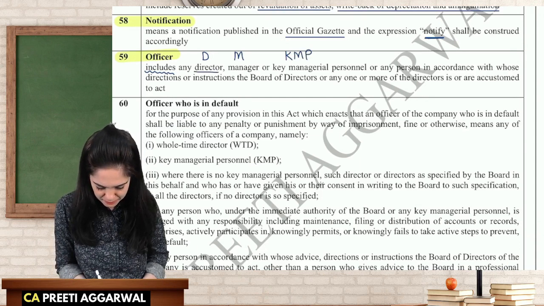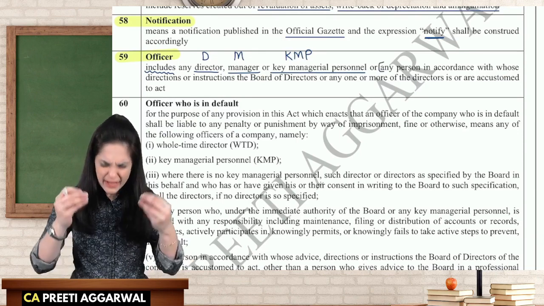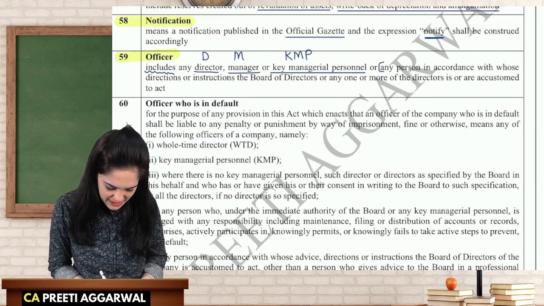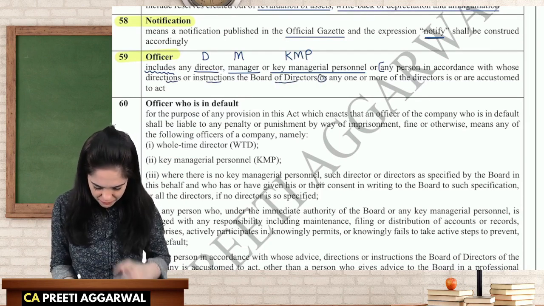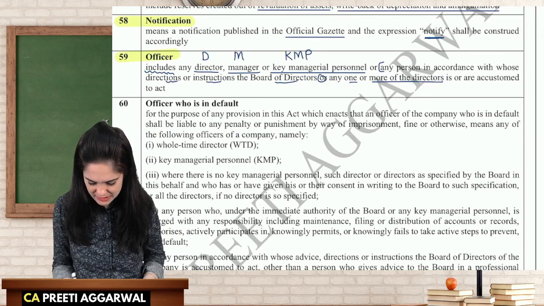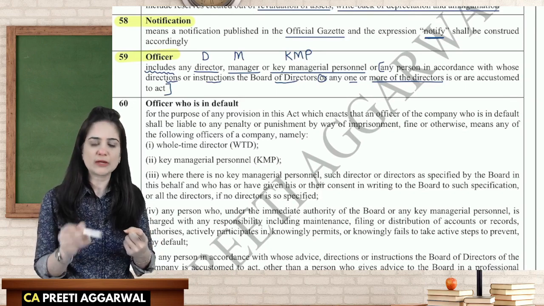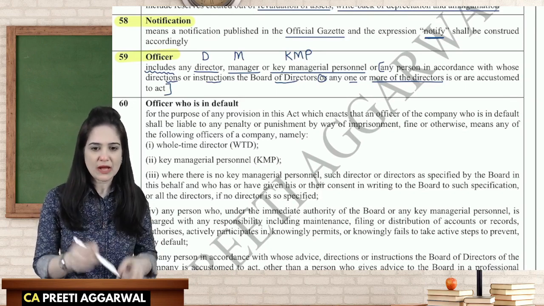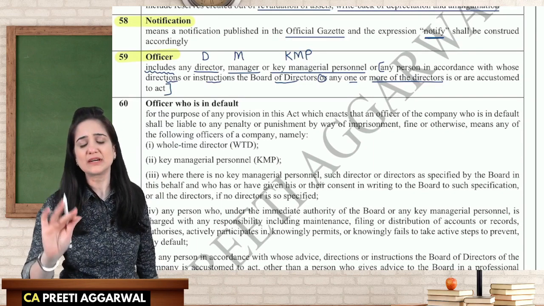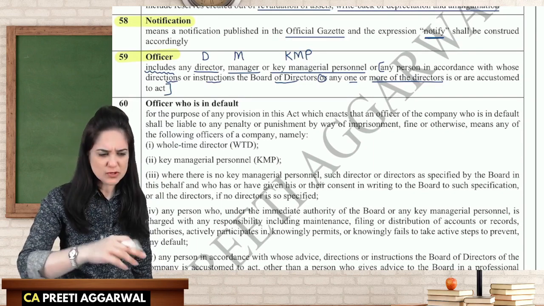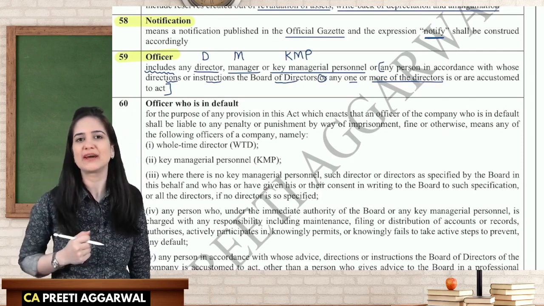So we have director, manager, key managerial personnel, or any person in accordance with whose directions, instructions, the board or maybe one or more directors is accustomed to act. So this is the second part of the definition. In the word officer, we will include director, manager and KMP, but it also includes other officers. Any person can be considered. If the board of directors or any one or two directors are accustomed to act as per his direction, then he is considered to be an officer.